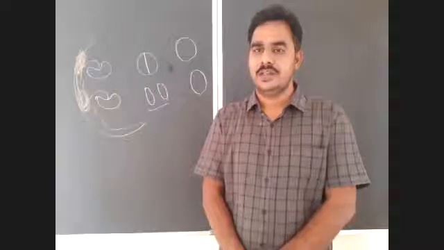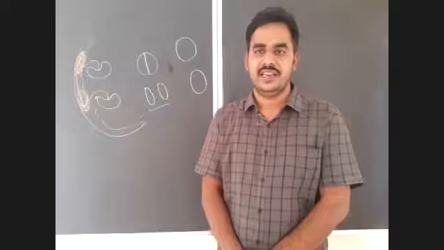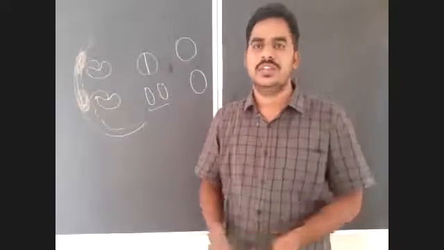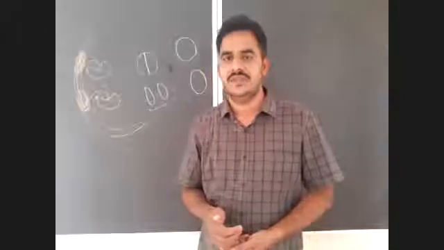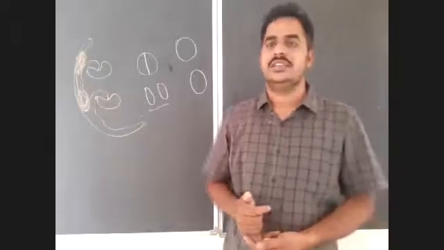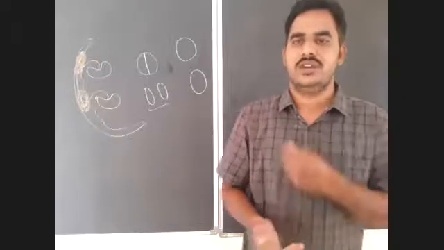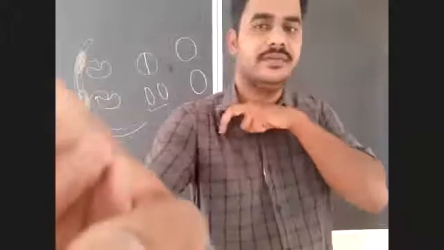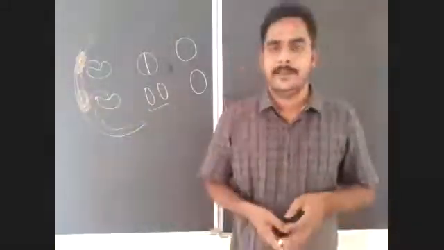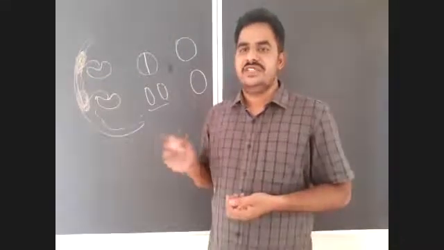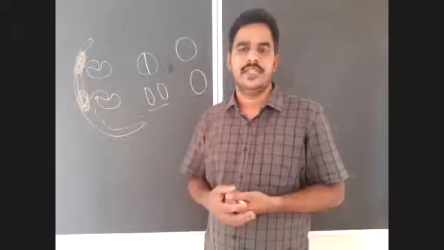Right, after completion of that, the middle piece, sorry, the neck. The neck is the shortest part. In the neck, there are two centrioles, the proximal centriole and the distal centriole. The proximal centriole plays an important role in the first cleavage of the zygote, and the distal centriole acts as a basal body for the formation of the axial filament. The distal centriole acts as a basal body.